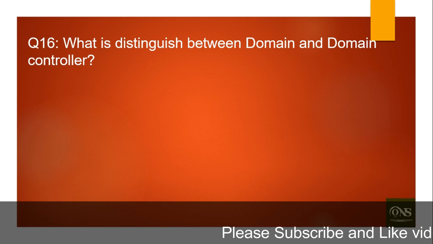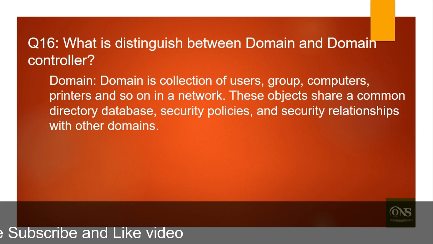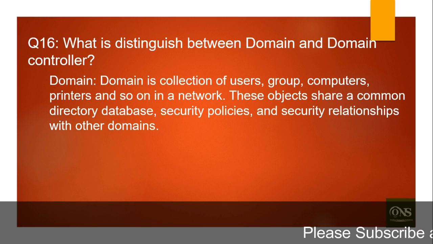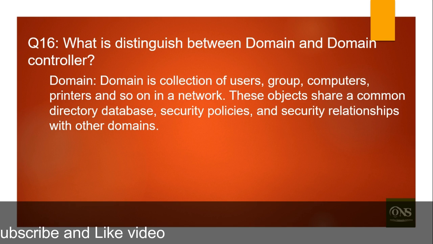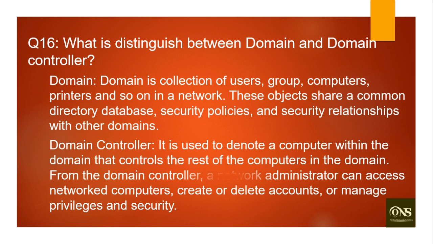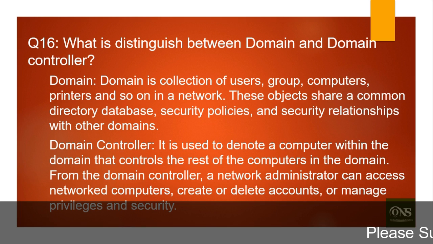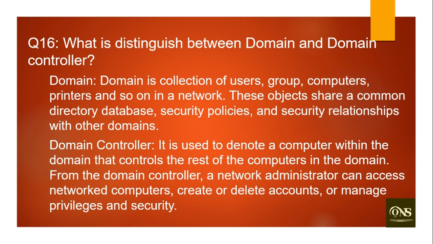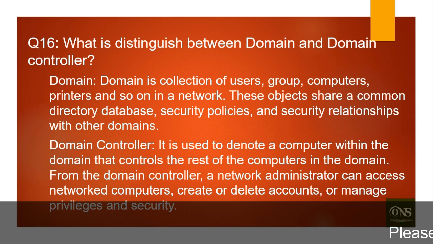16th question is, what is the distinction between a domain and a domain controller? A domain is a collection of users, groups, computers, printers and so on in a network. These objects share a common directory database, security policy and security relations with other domains. And a domain controller is used to denote a computer within the domain that controls the rest of the computers in the domain. From the domain controller, a network administrator can access networked computers, create or delete accounts, or manage privileges and security.